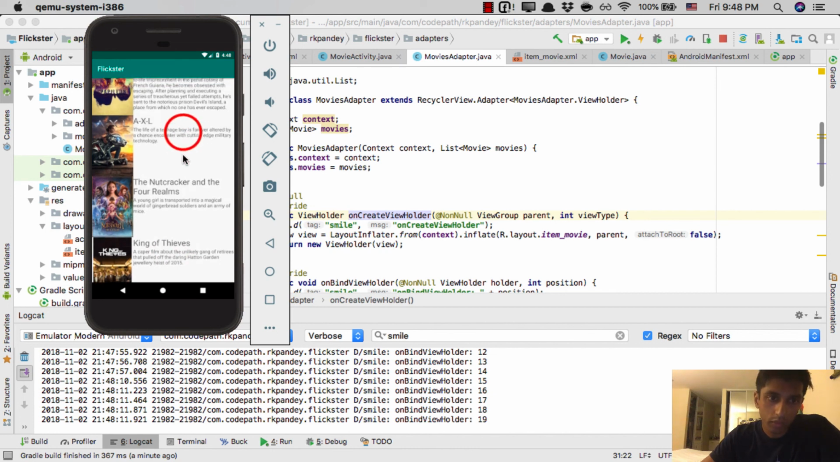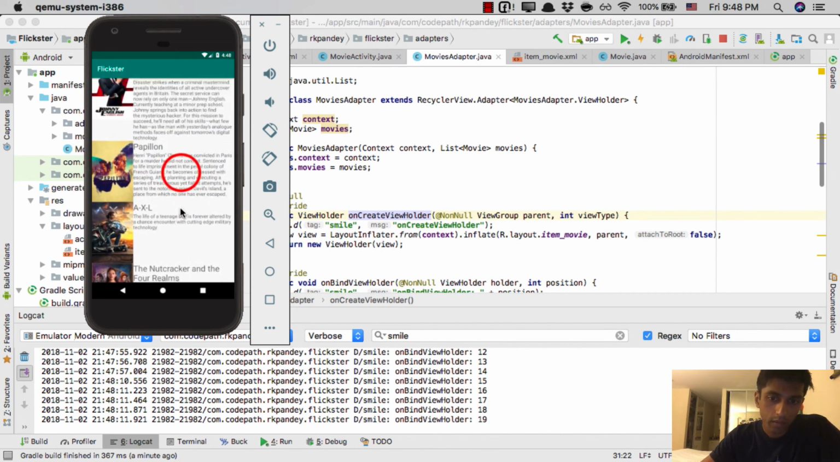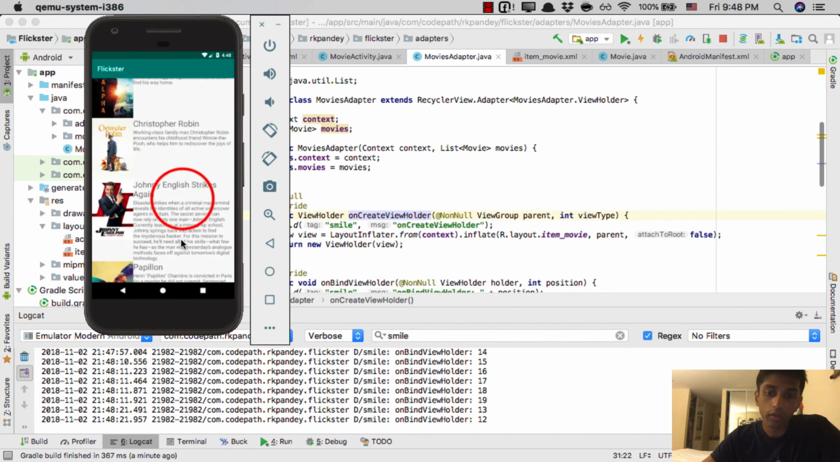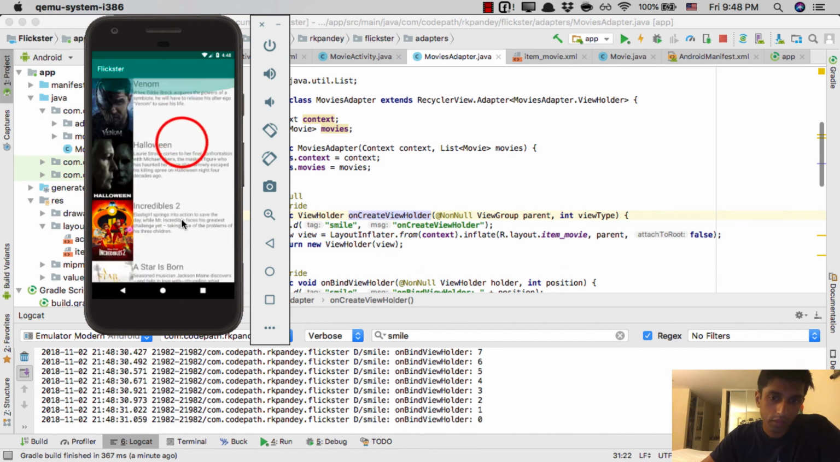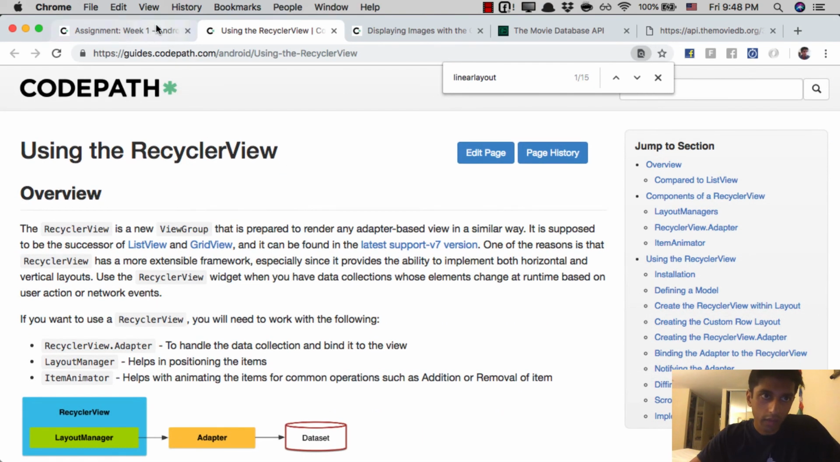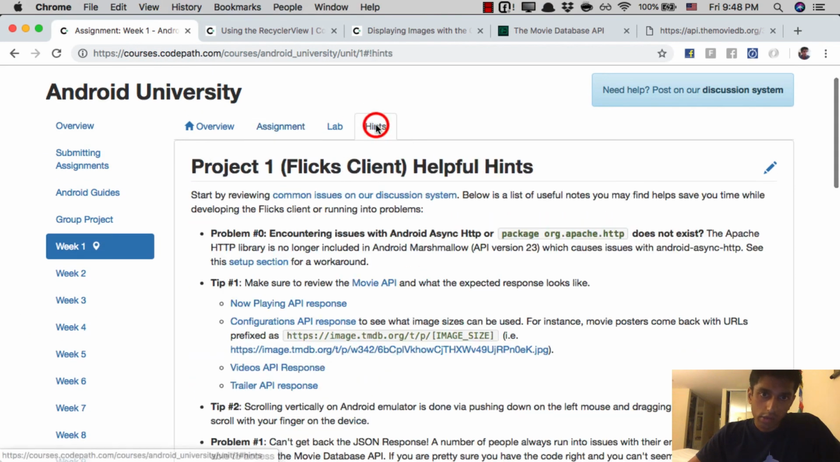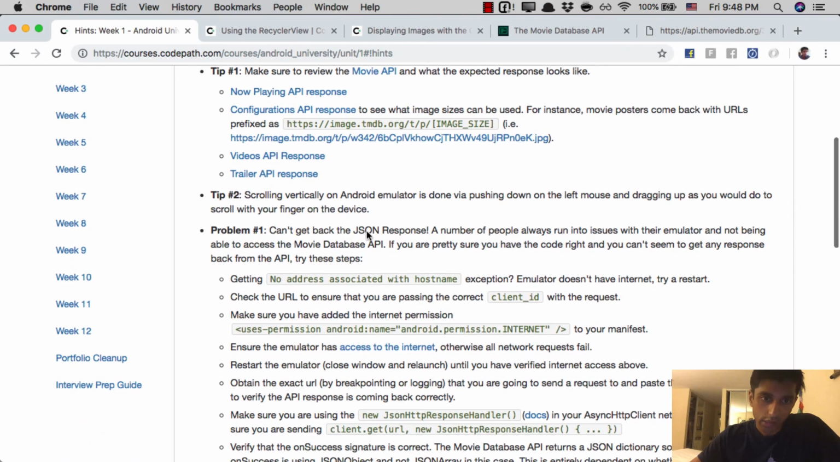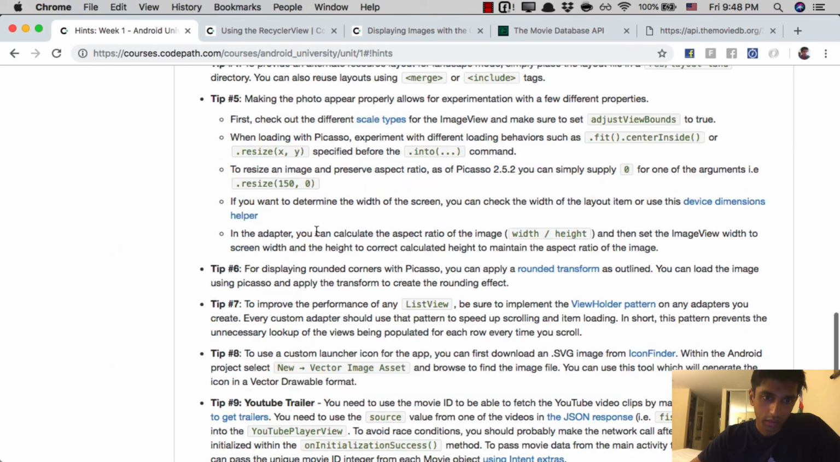So if I scroll back up, we should be binding the earlier objects again. But notice again that we're not creating new view holders. We're simply binding the existing view holders with new data. So that's kind of the real power of the RecyclerView, is that it takes care of a lot of these efficiencies for you. So if you had trouble with this, what I'd recommend is read through this guide that we have. And also we have some really valuable hints in this section. So make sure that you're reading through this.